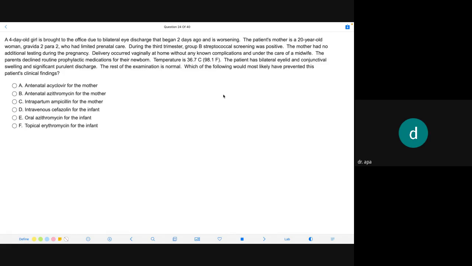Temperature 36.7. Patient has bilateral eyelid and conjunctival swelling and significant purulent discharge. The rest of the examination is normal. Which of the following would most likely have prevented this patient's clinical finding? Purulent discharge, no?